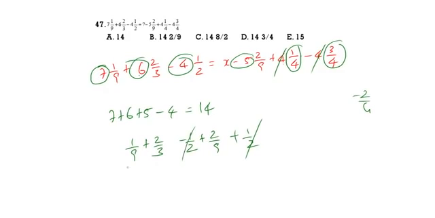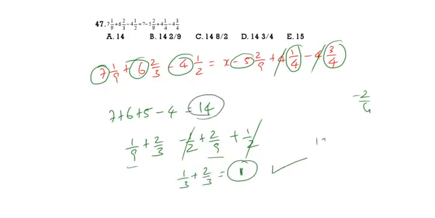Now 1 by 9 plus 2 by 9 is 3 by 9. 3 by 9 is 1 by 3. 1 by 3 plus 2 by 3 is equal to 1. So here we have 1. Here already 14. So what is 14 plus 1? 15. So 15 is the correct answer.